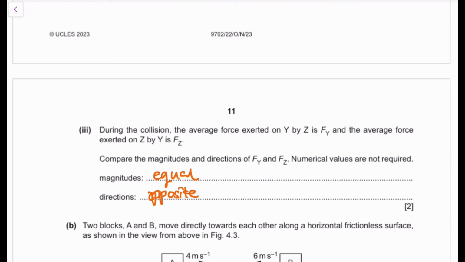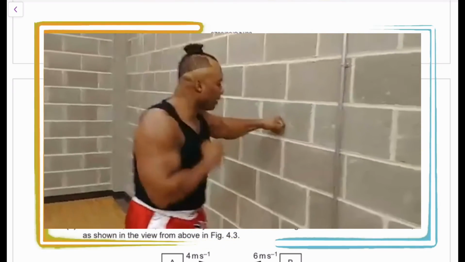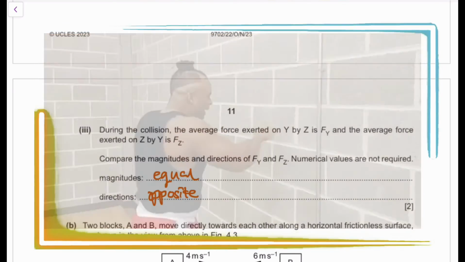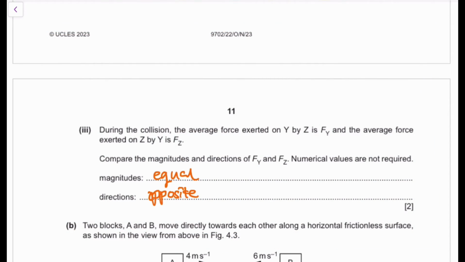Have you ever wondered why, when you hit a wall, right? Take your fist right now and punch it hard into the wall. What you're going to realize is you're going to be hurt. You're going to feel pain. But where's that pain coming from? Think about it. As you punch the wall, you apply a force on the wall. The wall is going to push the exact same force on you.